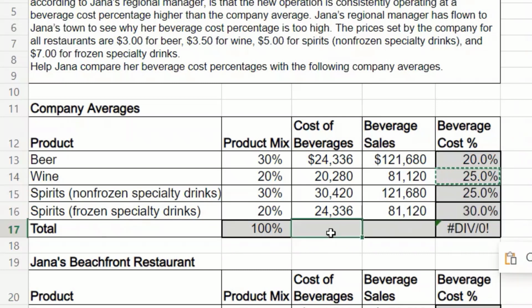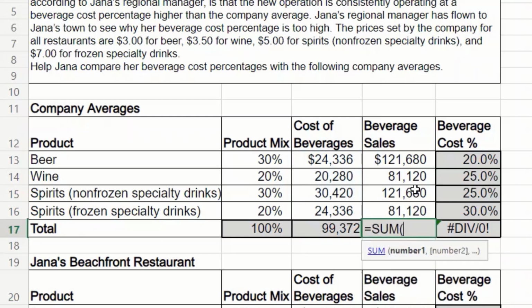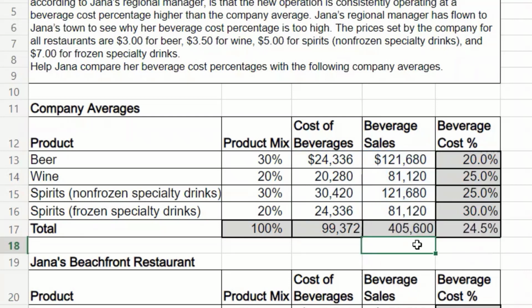All right, let's go ahead. Let's sum up the cost of beverages, and let's also sum up our beverage sales. So we see here the company averages a beverage cost of 24.5%. Okay, so that takes into account the amount of beer, wine, spirits, and frozen drinks that you sell, and each of them have a different beverage cost percentage.